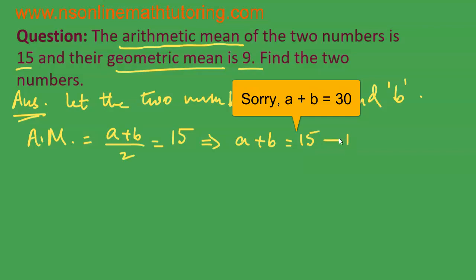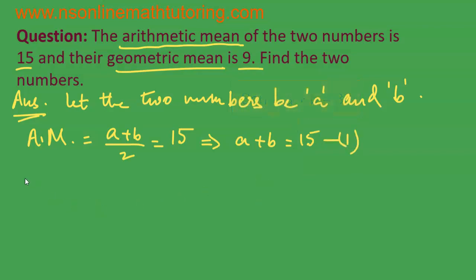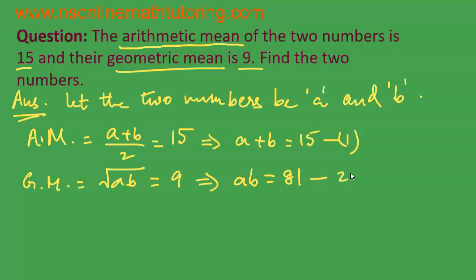This becomes our first equation, and the geometric mean is under root AB. This is equal to 9. So what is the value of AB? AB is equal to 9 square, which is equal to 81. This becomes our second equation. We are having two equations and two variables. Therefore, we should be able to get the numerical values of these two variables.